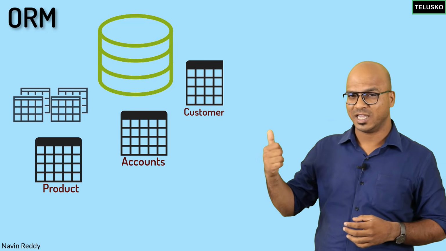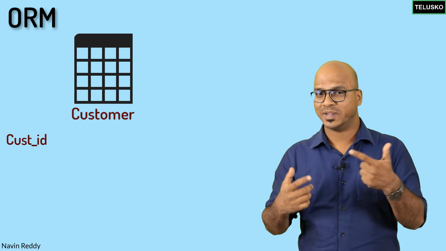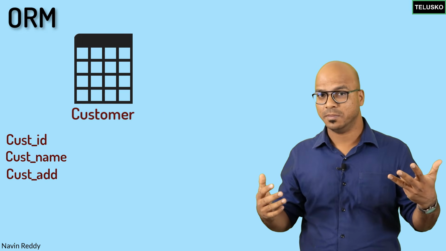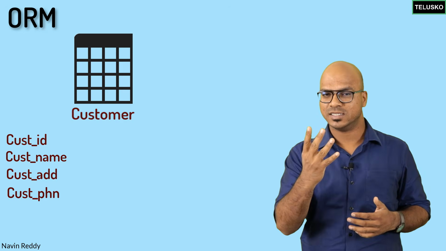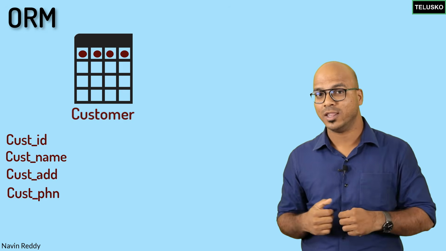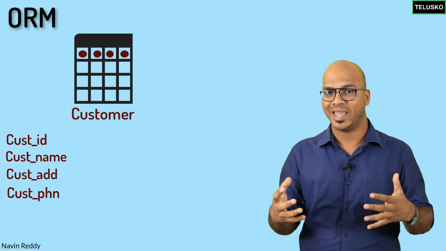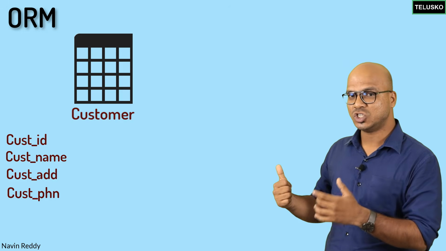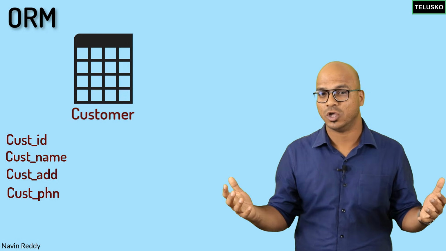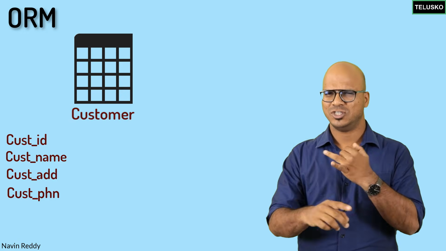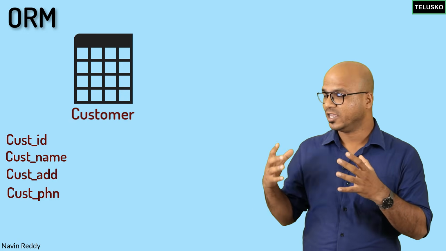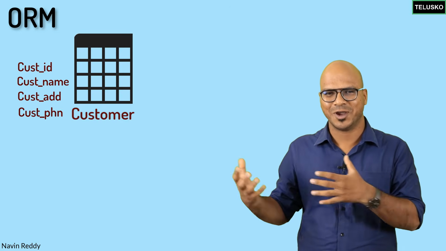So when you talk about a customer table, what will it have? Customer ID, customer name, customer address, maybe phone number. So if you talk about these 4 details, you will have a table with these 4 columns. On the other hand, the moment you say application, if that application is built in any object-oriented programming language, maybe C#, Java, Python, it will have a class, right? That's how you create an object. So basically, to create the object, you need a class.